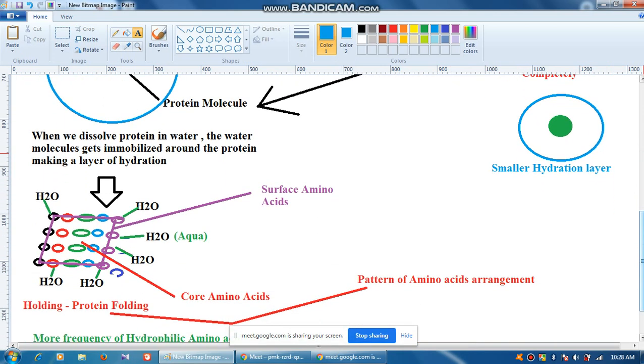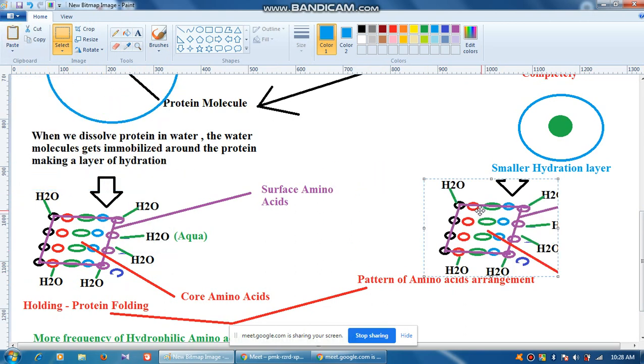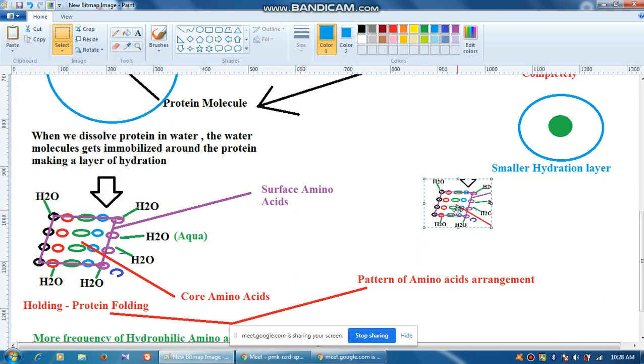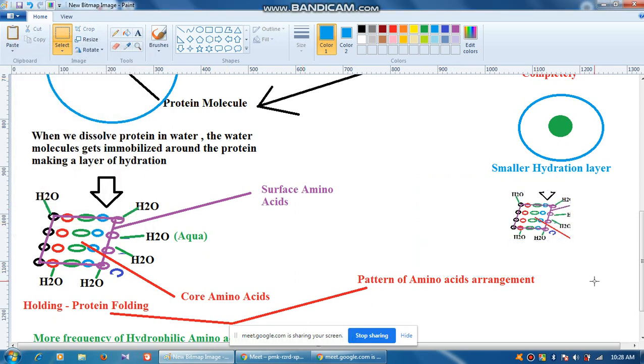Okay, so why is this thing taking place? Because on the surface there are fewer polar residues. Okay, the polar residues are not well distributed on the surface, and therefore the number of these things is not very good. For example, in this case we may be able to draw like this. Let's make it a little smaller, since there is no space. So the pattern may not be like this.